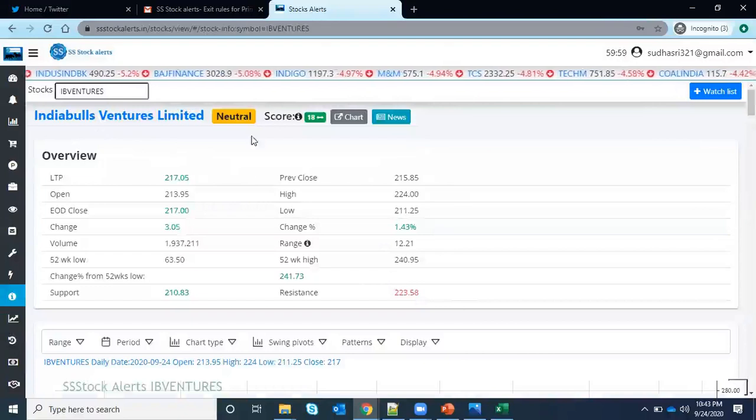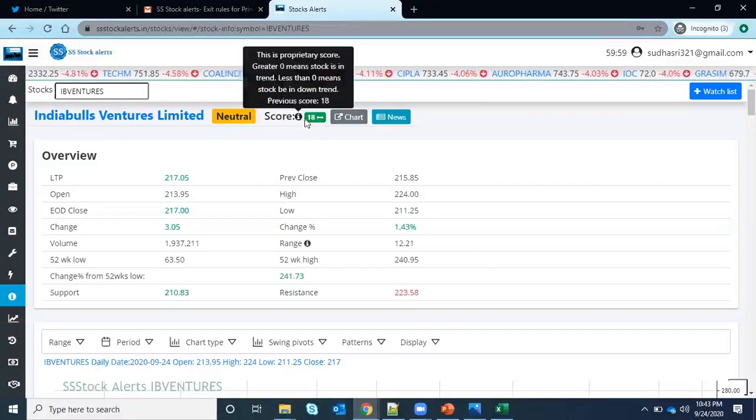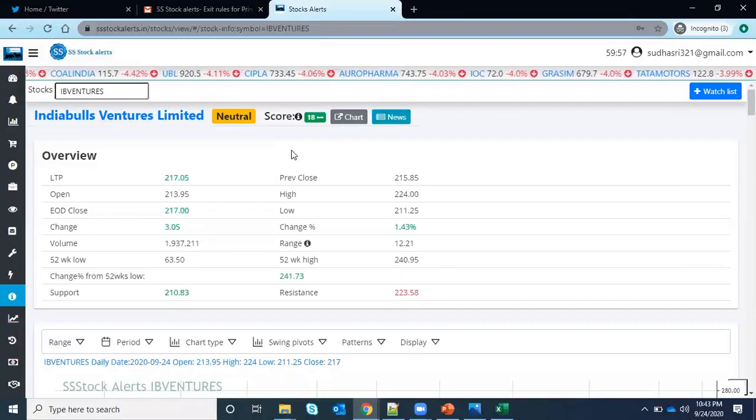You just click here and we'll get this page. By default, this neutral is whether it's a buy or a sell, or strong buy or strong sell. Currently it is neutral, it's not suggesting you to buy or sell, based on other indicators I will explain at the end. This score I have already explained. If it is less than 0, definitely don't buy it. If it is greater than 0, it is worth adding to the watch list, and you can look for further analysis.